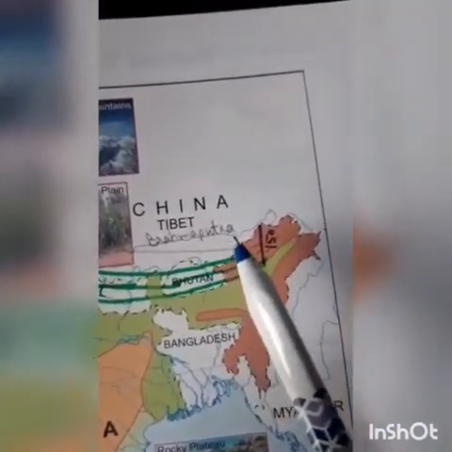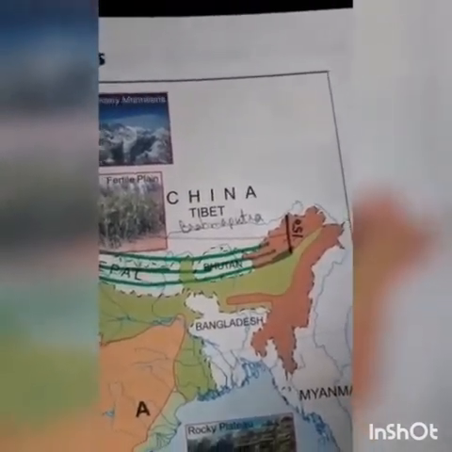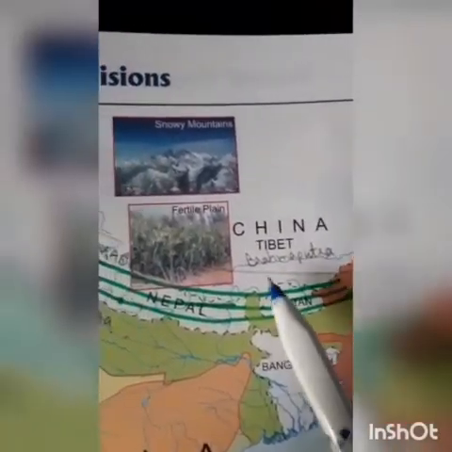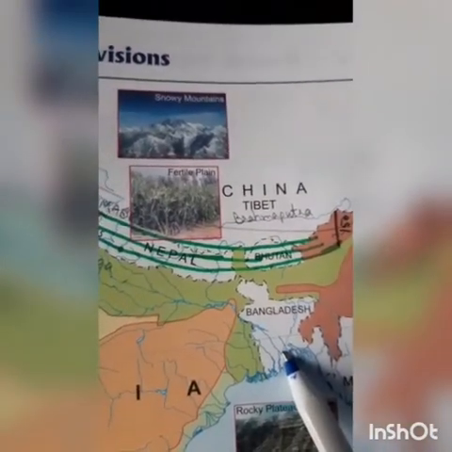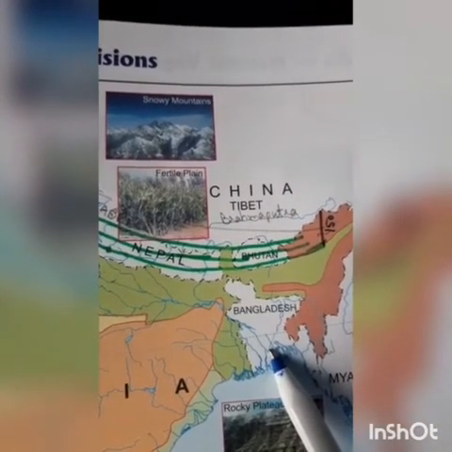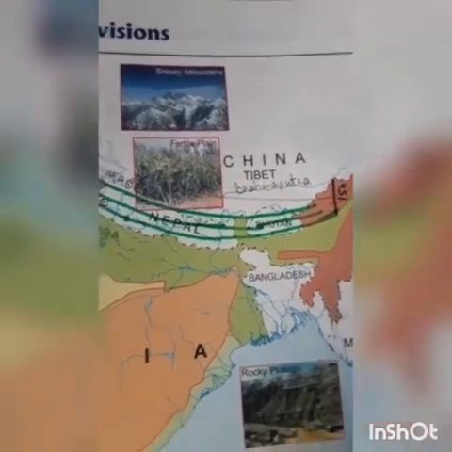Brahmaputra plain forms the eastern part of the northern plain. It is mainly drained by the Brahmaputra river, which later joins the Ganga. These rivers drain into the Bay of Bengal, forming the large delta called the Sundarban Delta.